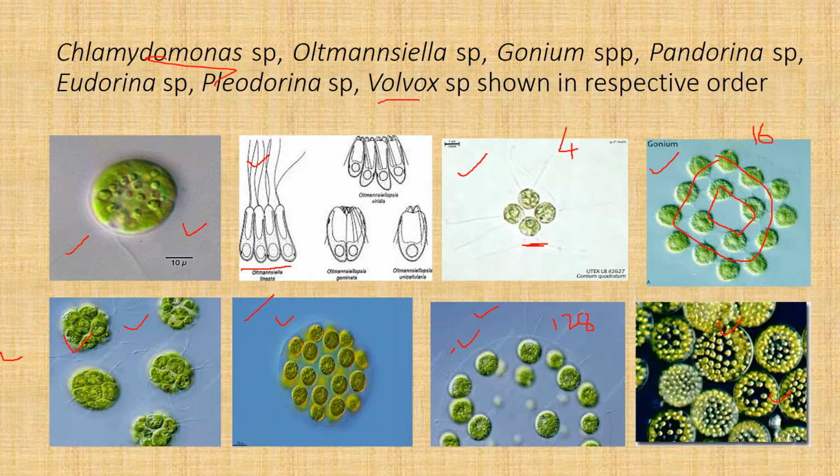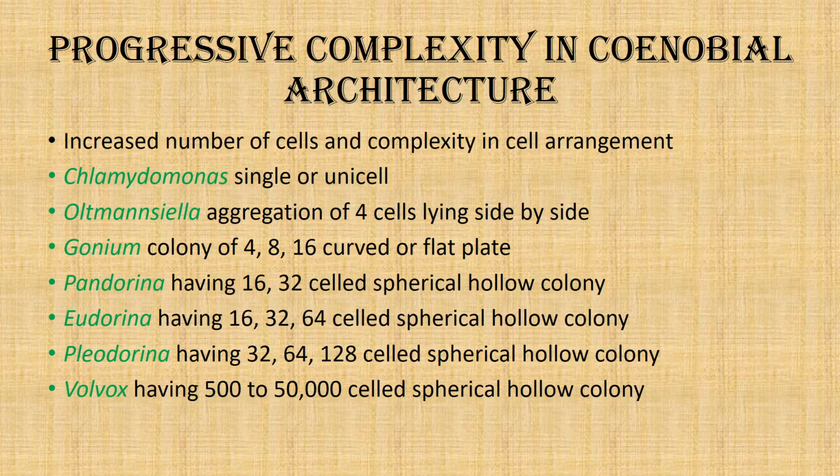This happens in Volvox. We see that there is a gradual increase in the number of cells, from Chlamydomonas to Altmansiella to Gonium, Pandorina, Eudorina, Pleodorina and Volvox. So there is also gradual complexity in the arrangement of the cells.